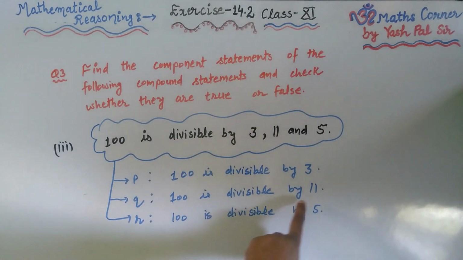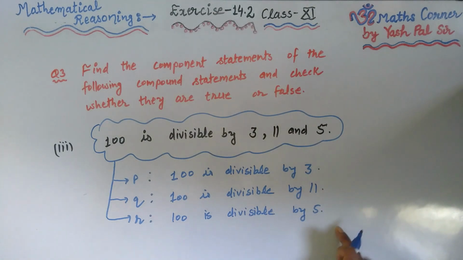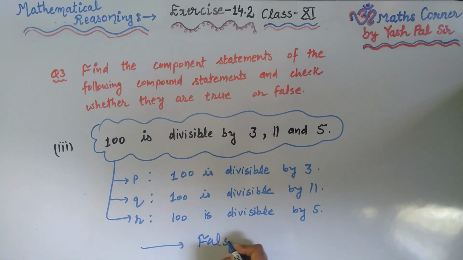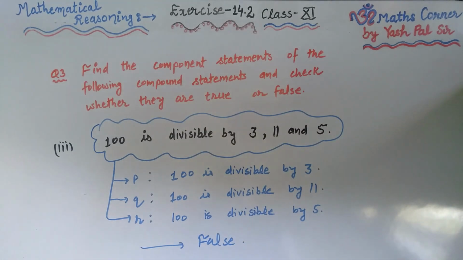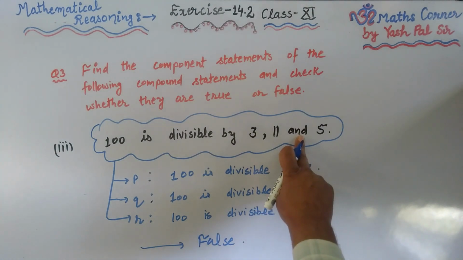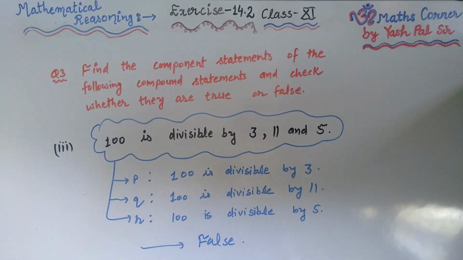So 100 is divisible by 3, this is false. 100 divisible by 11, false. 100 is divisible by 5, of course this is true. But altogether, if we take the result, we say false, because "and" is the connecting word. So everywhere this should be true. If this is not true, then we say false. In place of "and", if this were "or", then the result would be true.